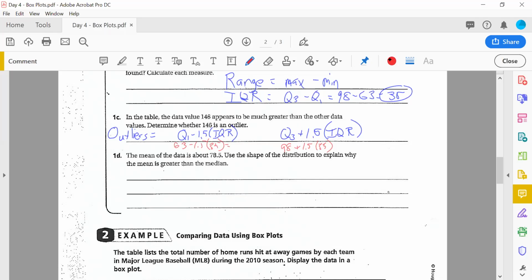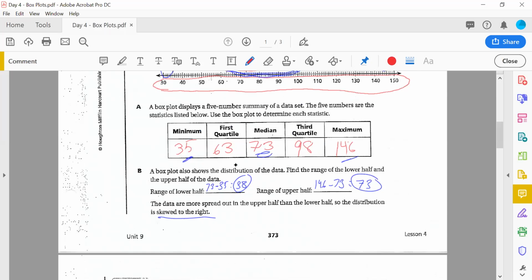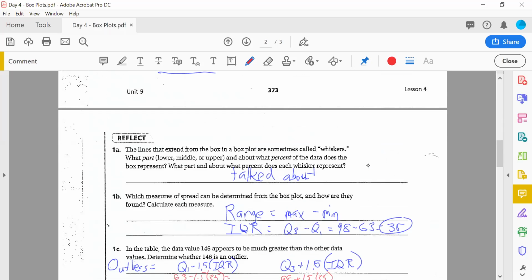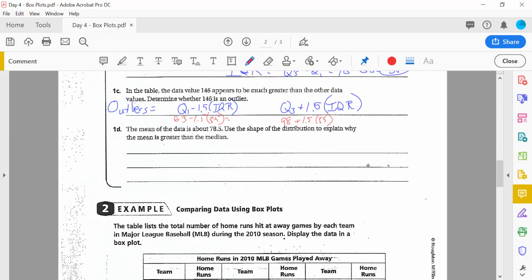So I'm really interested in, I don't think that we're going to have many values below 63. Are there going to be many outliers below 63? I don't think so. Maybe 35. So to be honest, I could have an outlier there. So let's find out and let's see what it is. So 63 minus 1. Oh, sorry, buddy. Let me erase that right there. Here we go. Let's erase.